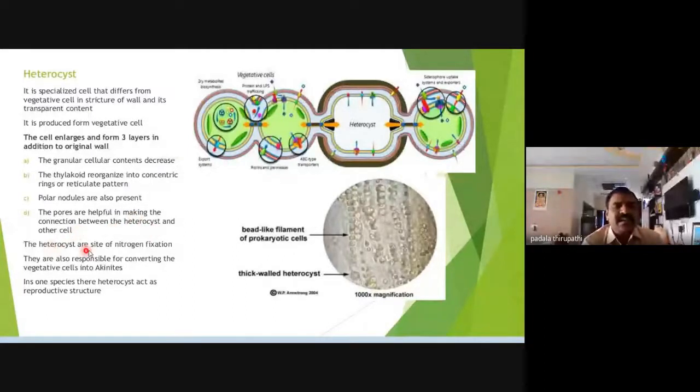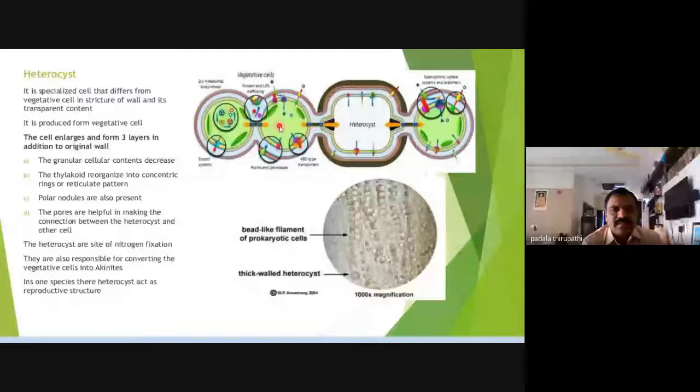The heterocysts are the site of nitrogen fixation. They are also responsible for converting vegetative cells into akinetes. What is the main function of this akinete?